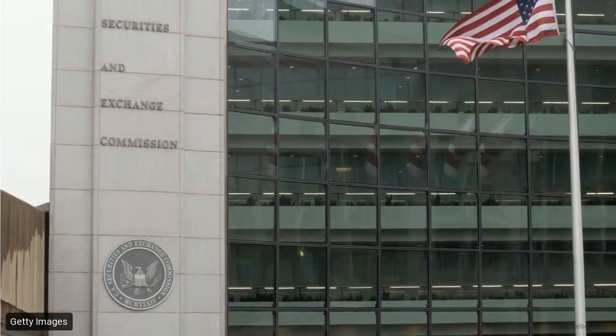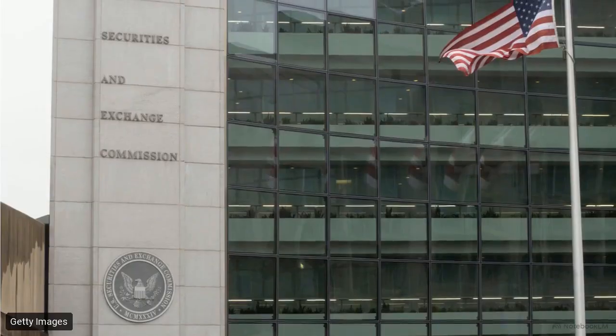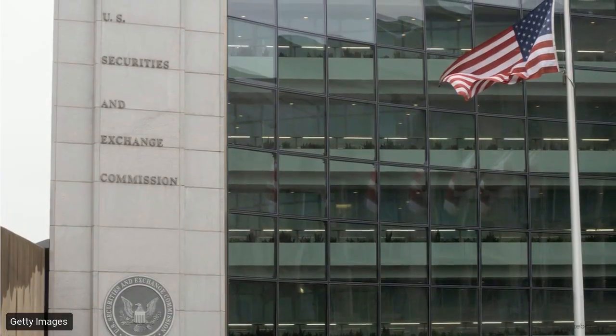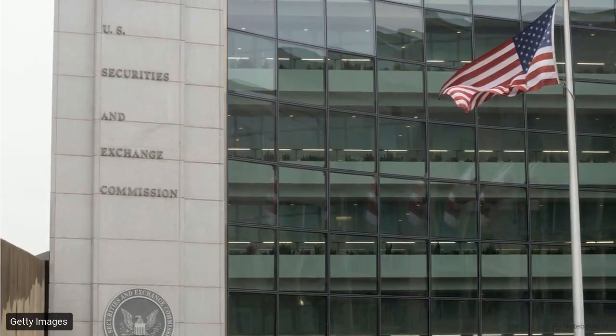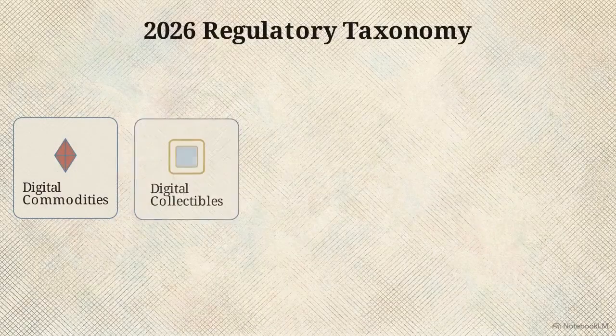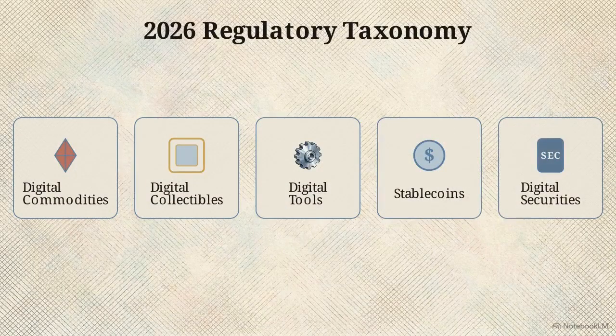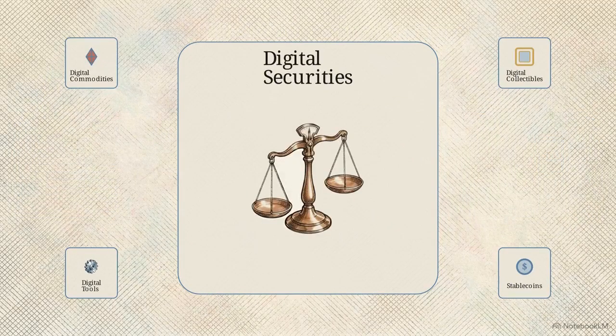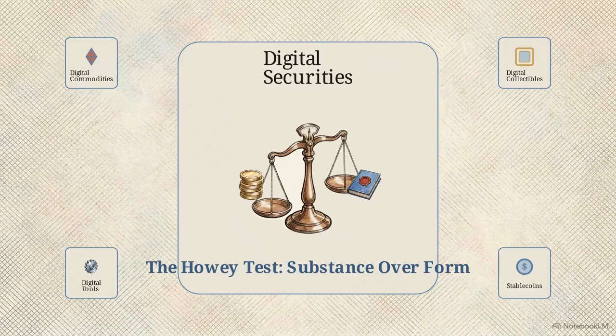On March 17, 2026, the SEC and CFTC jointly issued a binding interpretation that established the definitive legal foundation for every crypto asset. The agencies classified tokens into 5 distinct categories: digital commodities, digital collectibles, digital tools, stablecoins, and digital securities. This prioritizes economic substance over marketing labels. The Howey test applies regardless of technology. An on-chain energy security is treated identically to an off-chain security.